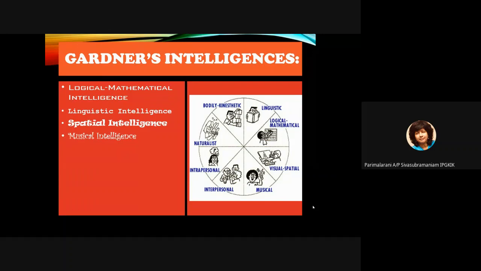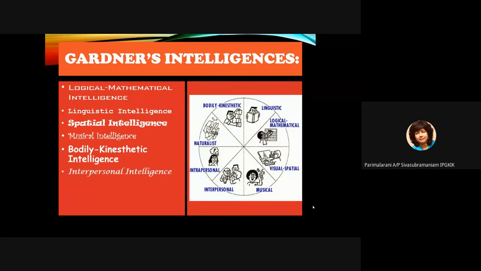For musical intelligence students, we have a lesson that includes singing, music, patterns, playing instruments in the class, okay. For bodily kinesthetic intelligence, we can have games, hands-on experiments. We can use a lot of concrete manipulatives in the class. We can have role-playing or drama, okay, for bodily kinesthetic intelligence.